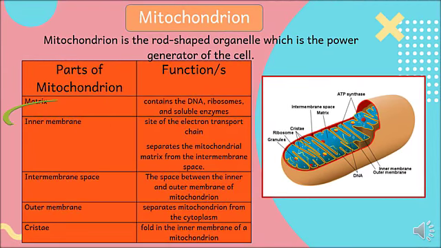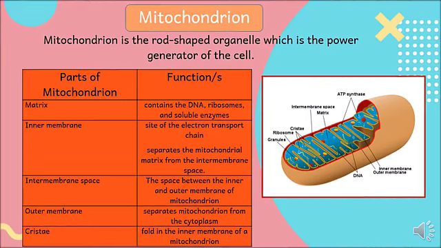Inner membrane, site of the electron transport chain. It separates the mitochondrial matrix from the intermembrane space. Intermembrane space, the space between the inner and outer membrane of mitochondrion.